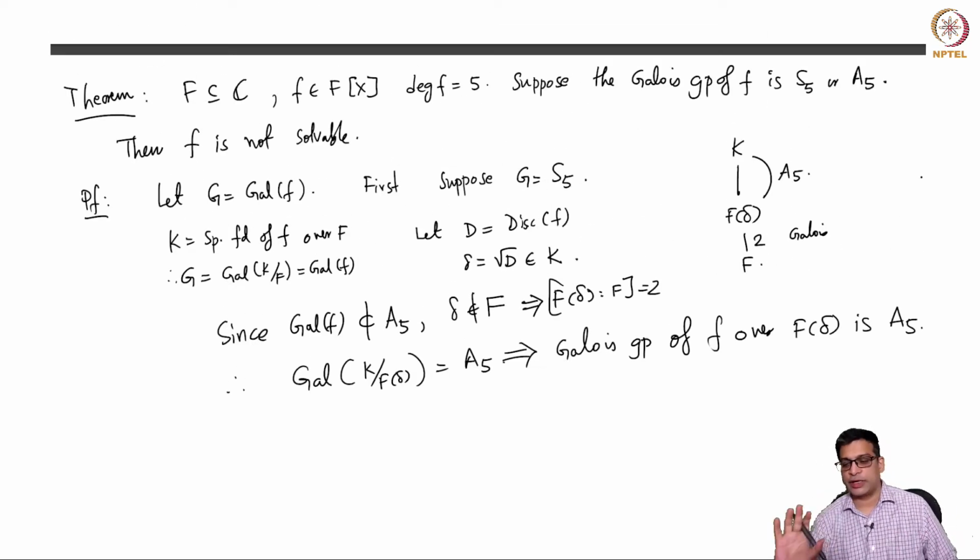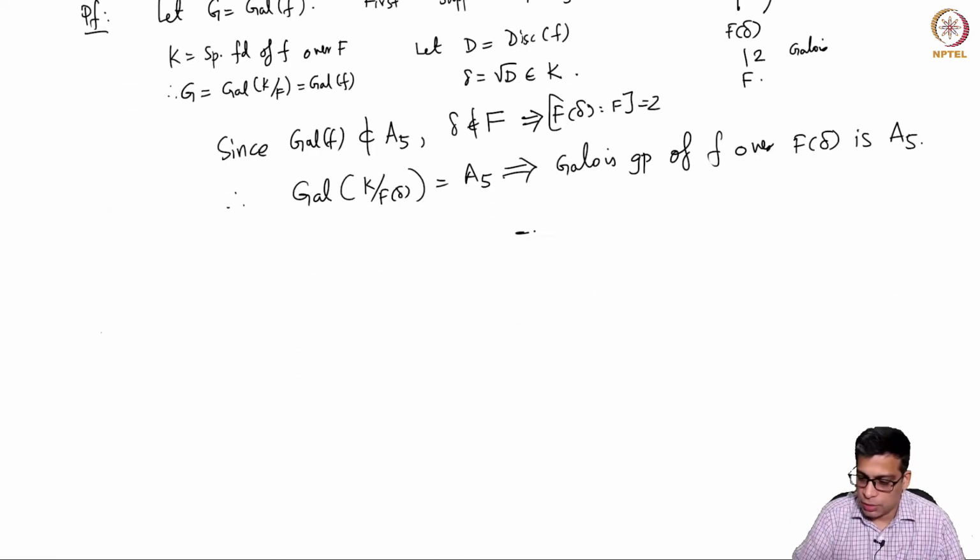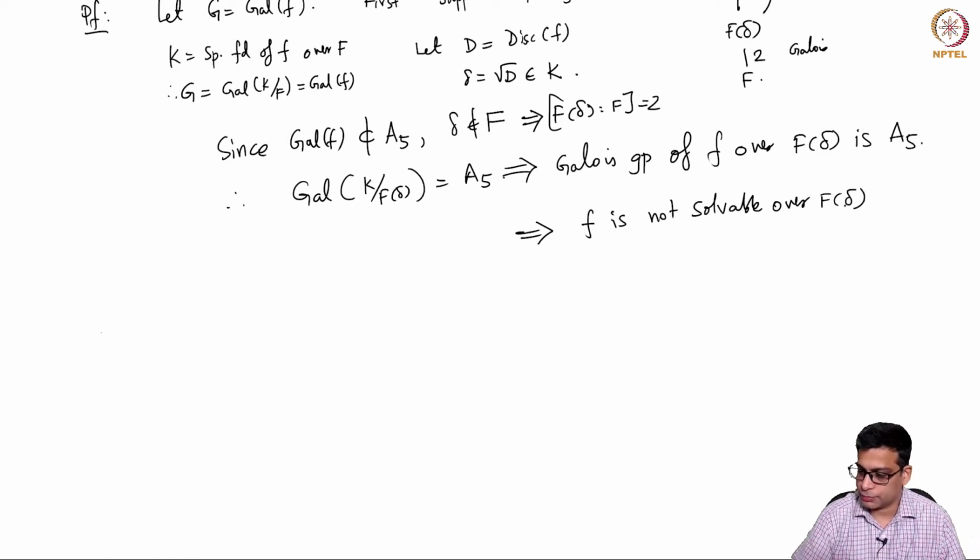Suppose that we have shown that if the Galois group is A5, then the polynomial is not solvable. Then f is not solvable over F(delta).